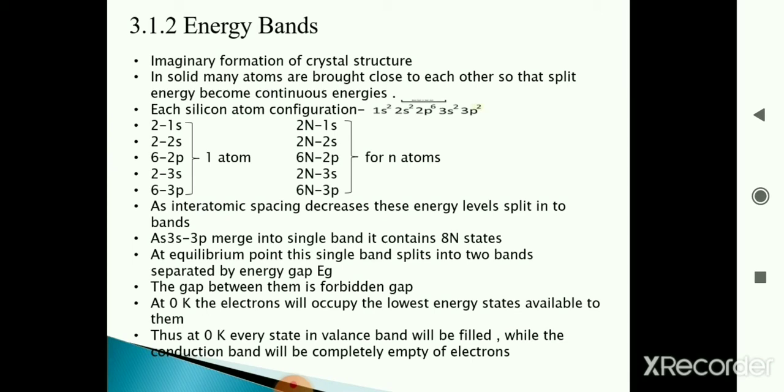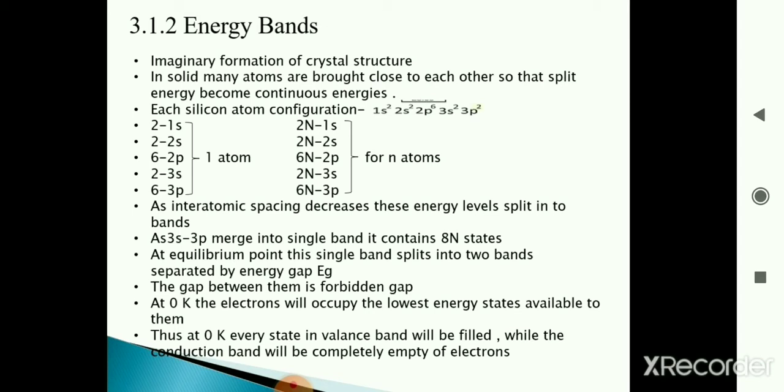In a solid, many atoms are brought close to each other so that split energy becomes continuous energy. In the first video, we said that electrons in an isolated atom have a definite energy. But when we combine many isolated atoms, because of sharing as well as transferring of electrons in the outermost orbit, the electrons don't have a definite energy. They have a band of energy. So that is the second point: in a solid, many atoms are brought close to each other so that split energy becomes continuous energy.